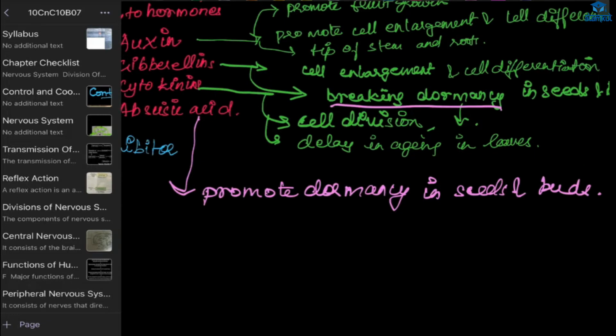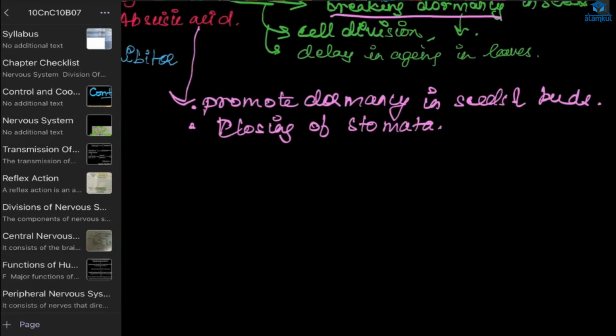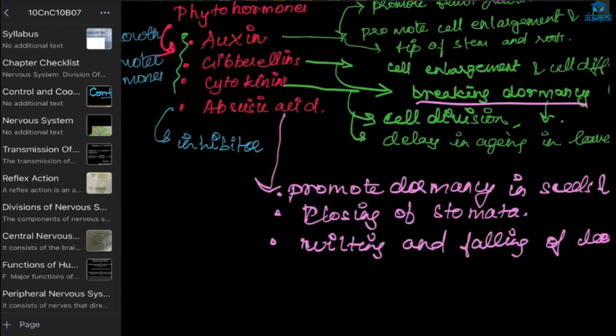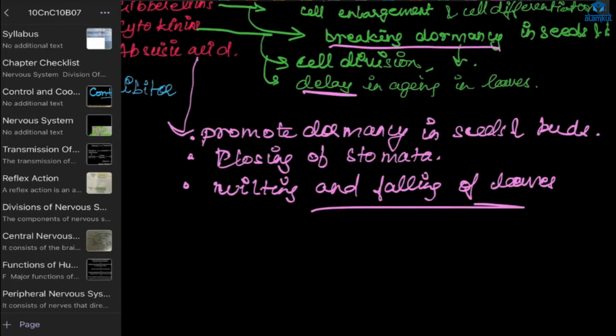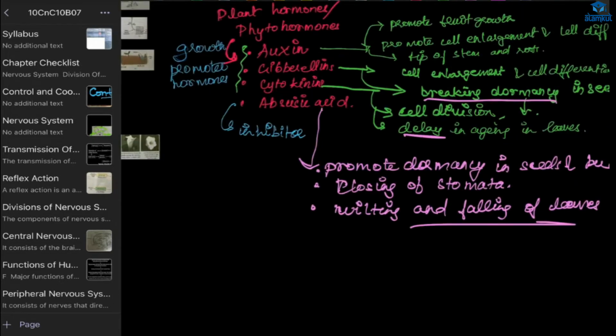And one more thing, it will promote the closing of stomata. It will also promote the wilting and falling of leaves, the aging of leaves. Cytokinin will delay it, but here it is promotion. That's why it is an inhibitor hormone.